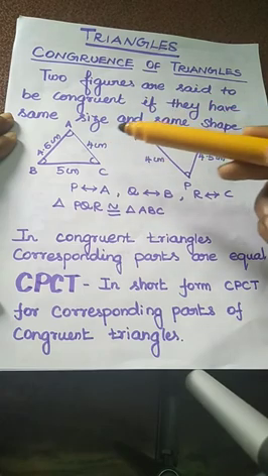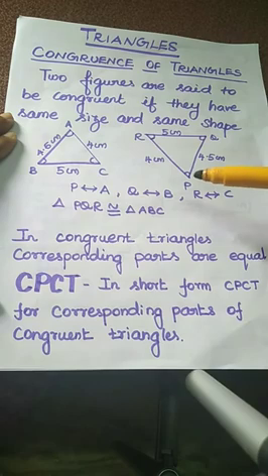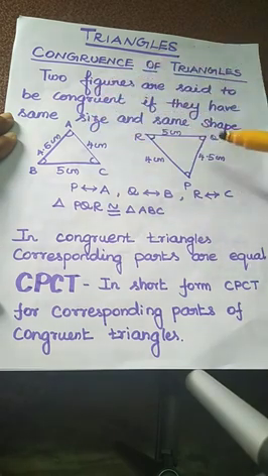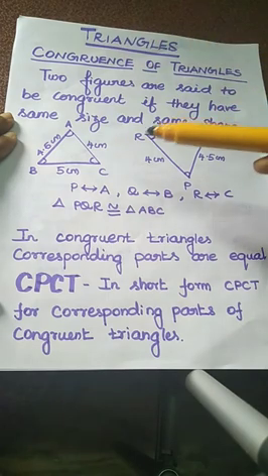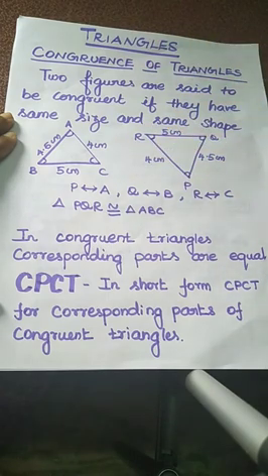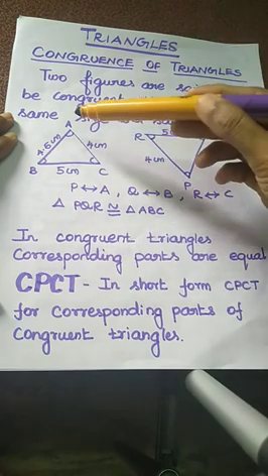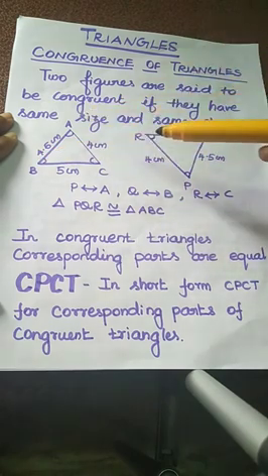So we say angle P is equal to angle A, angle Q is equal to angle B, and angle C is equal to angle R. Next we take the sides of the triangle. The first side AB is equal to side PQ, side BC is equal to side QR, and the third side AC is equal to PR.